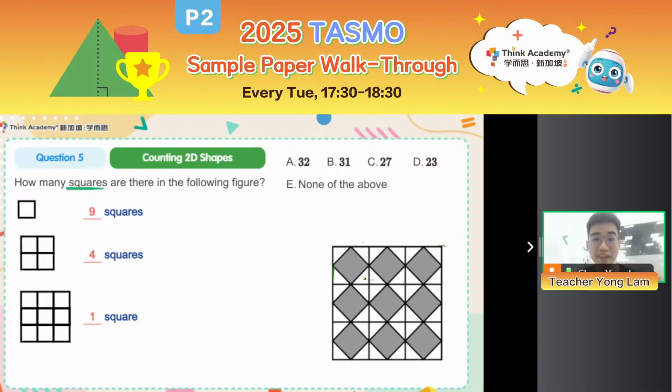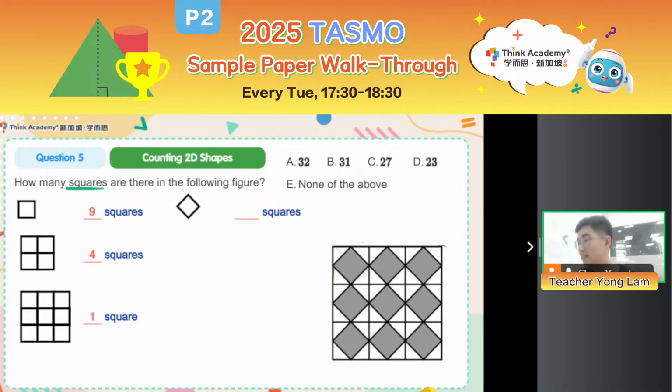No, because when it comes to counting squares, sometimes the question will give you some slanted squares like this. It's just an upright square, but rotated, tilted a bit. You will also need to count how many there are in this figure. So how many slanted 1-unit squares are there?